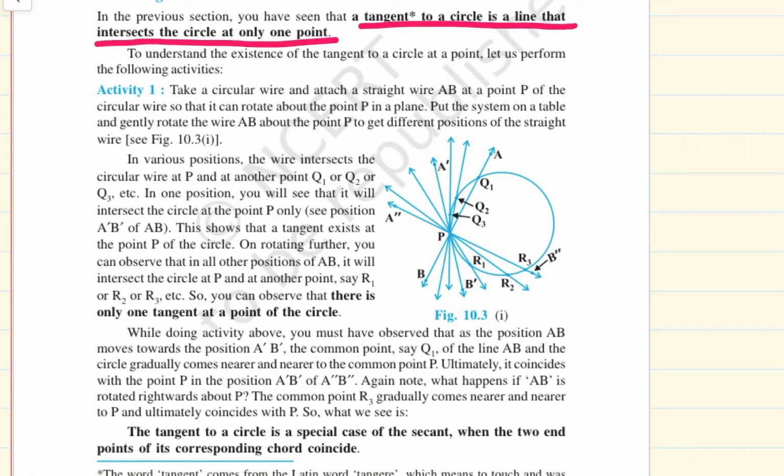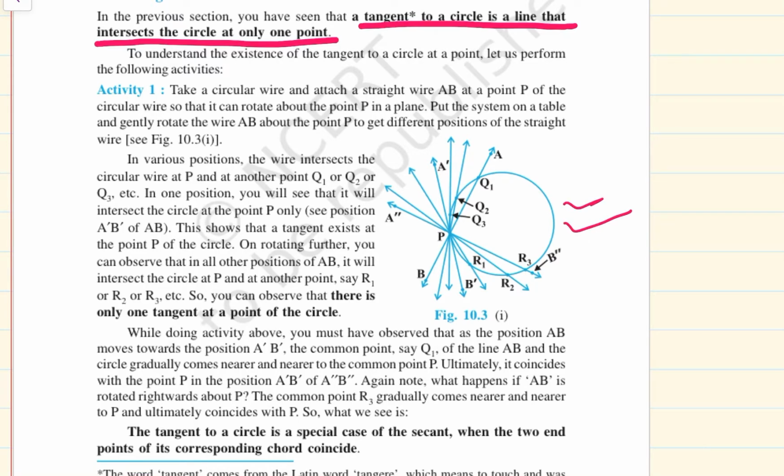Very important property. To understand the existence of the tangent to a circle at a point, let us perform the following activity. Take a circular wire and attach a straight wire AB at point P of the circular wire so that it can rotate about the point P in the plane, as observed in the figure.